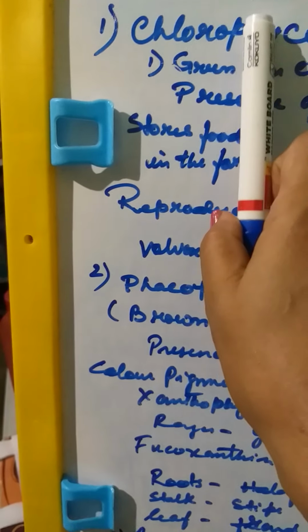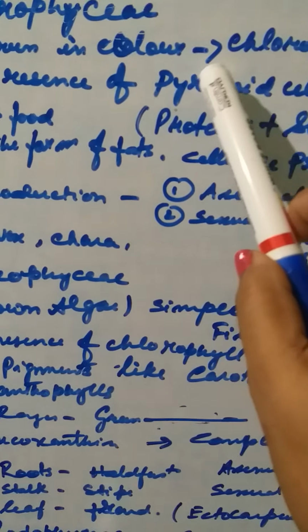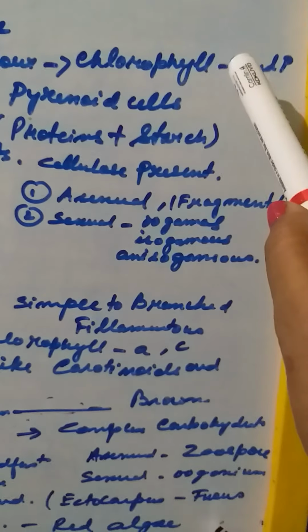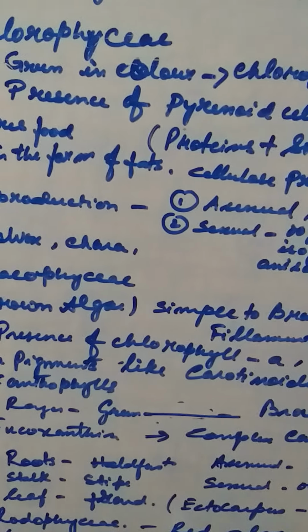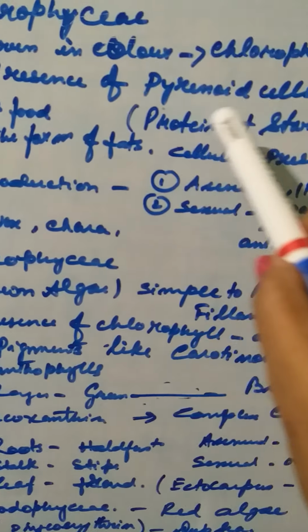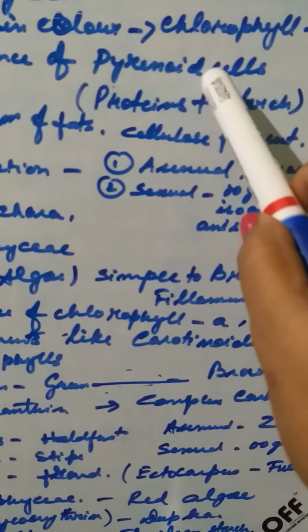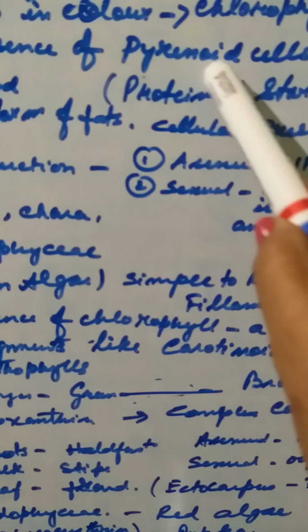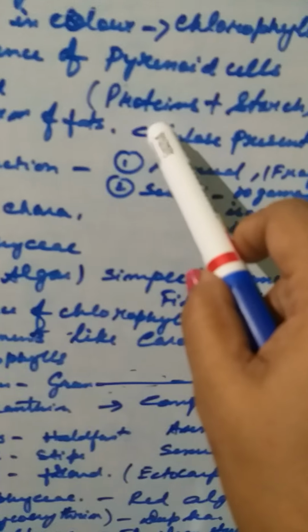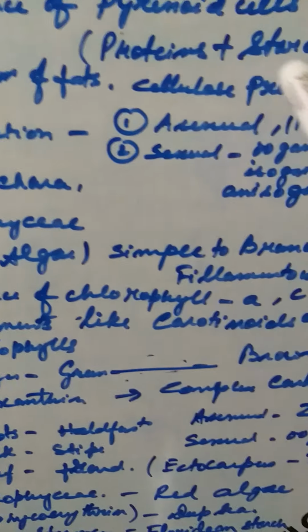Okay, chloro, green. So it is green in color, especially because of the presence of chlorophyll A and chlorophyll B. Now, presence of pyrenoid. See, this is one of the class characteristics, that is pyrenoid. Pyrenoids are round globular bodies with chlorophyll and they store food. Now what do they store? They store protein and starch in the form of fat, and cellulose is present.